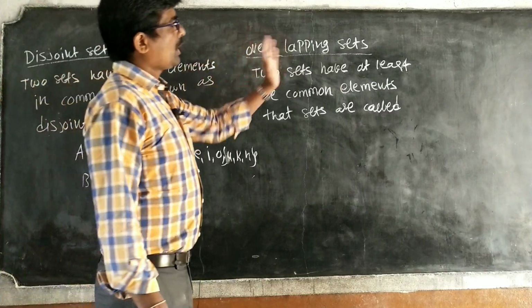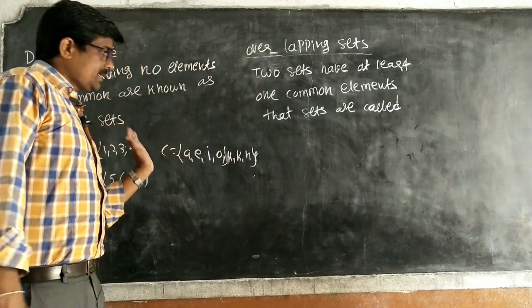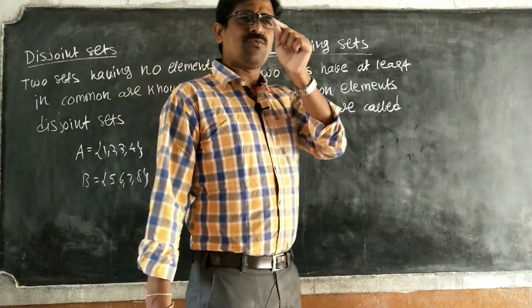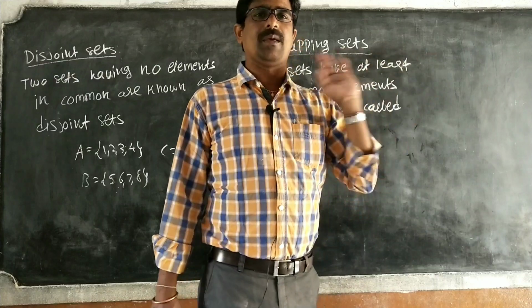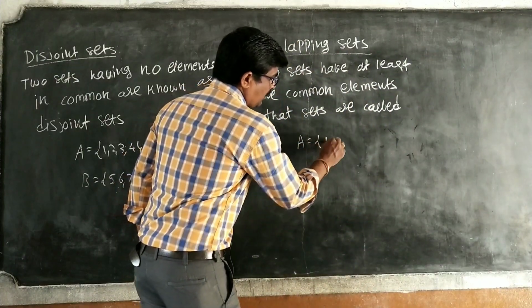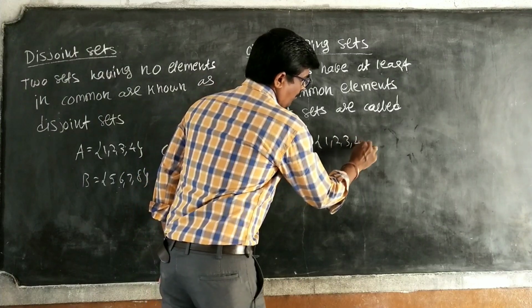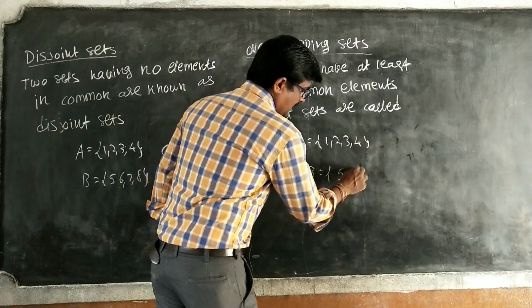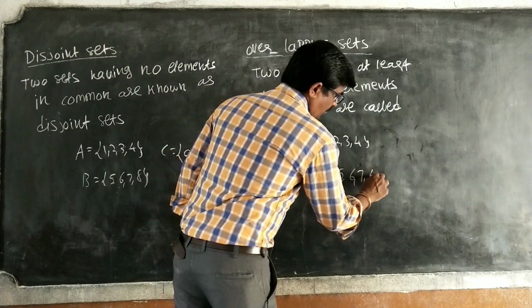Next, overlapping sets. What does it mean? Just the opposite. Two sets that have at least one common element are called overlapping sets. So for example, I am taking set A = {1, 2, 3, 4} and B = {5, 6, 7, 4}.